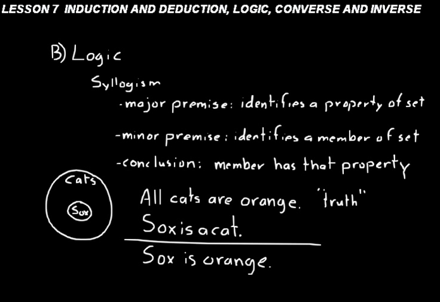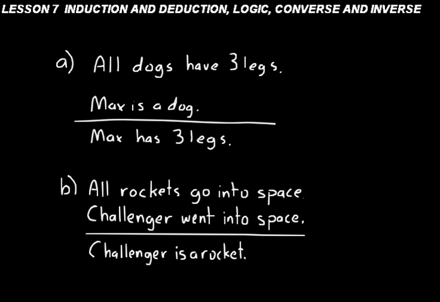Now, if our minor premise was that Socks is a dog, Socks would have been out here. He wouldn't have been inside the set of cats, and therefore our argument would not be valid. We could not conclude that Socks is orange if the minor premise was that Socks is a dog instead of Socks is a cat. Let's do a couple of practice problems dealing with syllogisms, and you can pause the CD and try to figure these out if you want to on your own. All I want you to do is tell me if that argument there is a valid argument or an invalid argument.